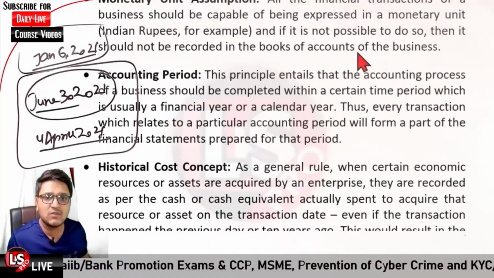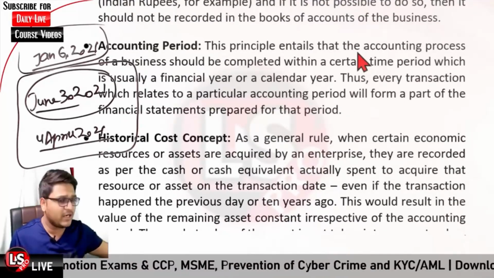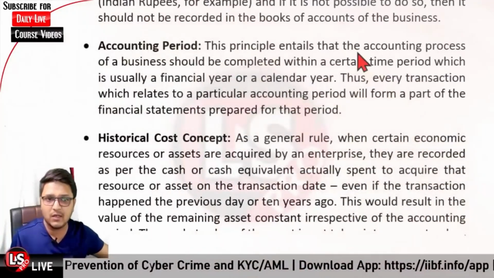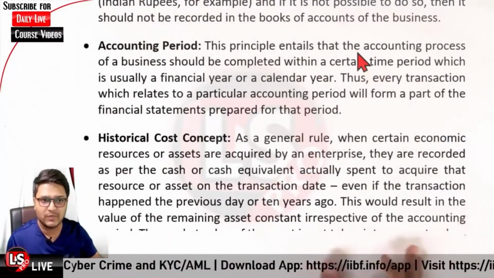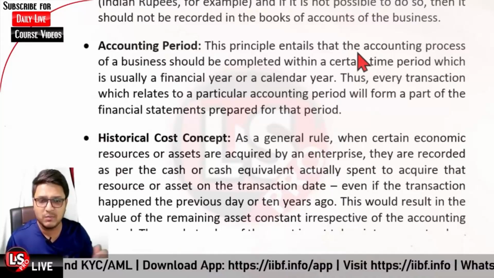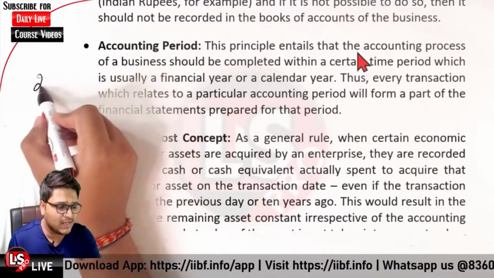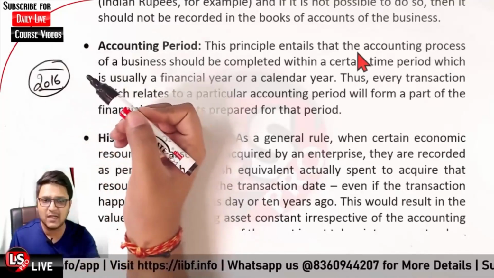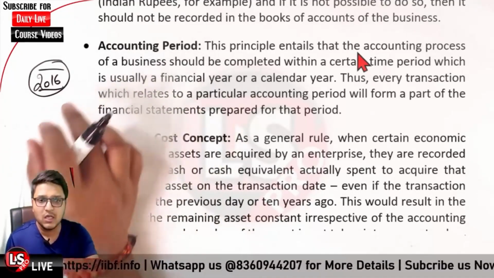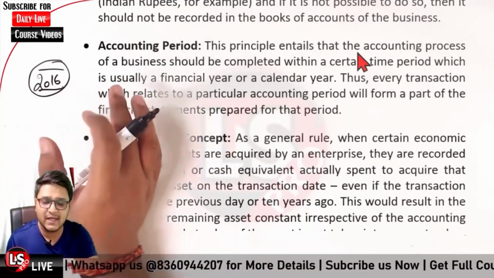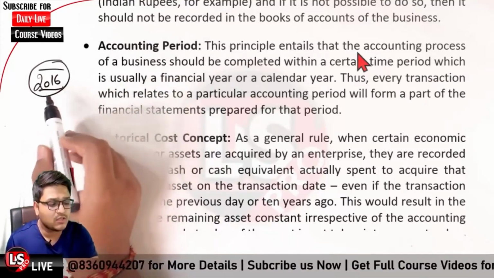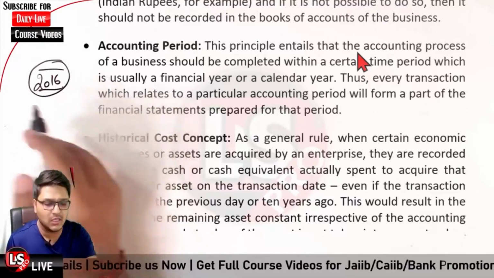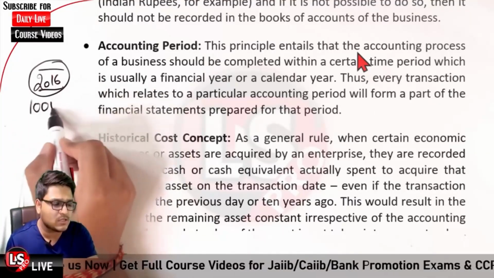Then it is the case of the historical cost concept. I have already given you an idea regarding the historical cost concept. Let me reiterate it here. As per the general rule, if you purchased an asset in 2016, we book depreciation on that asset, and we book the cost of that asset at the cost when we purchased it. So when we purchased the machinery in 2016, it was worth rupees 1 lakh.